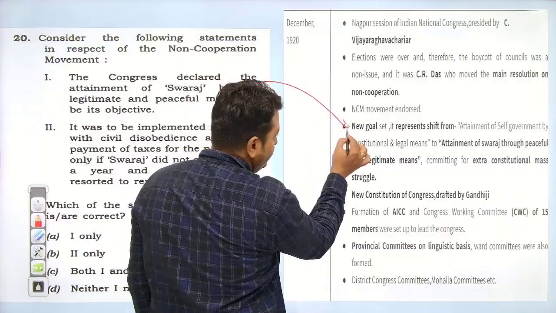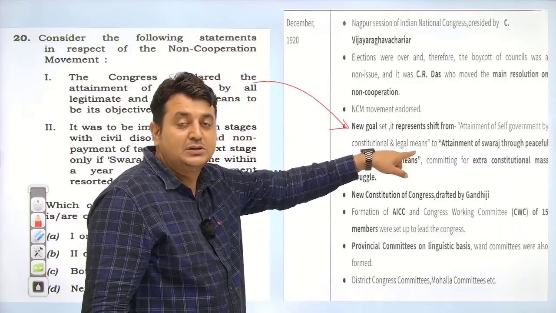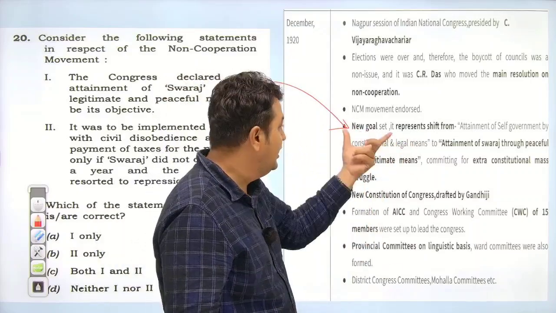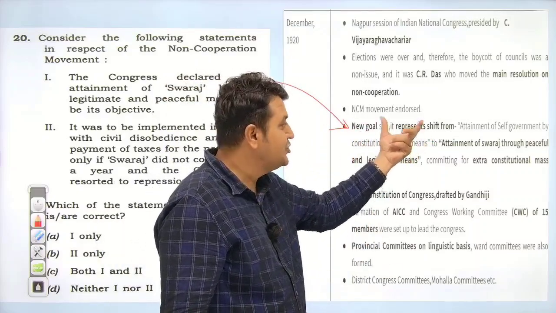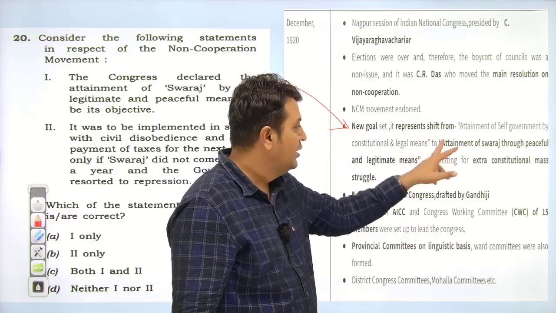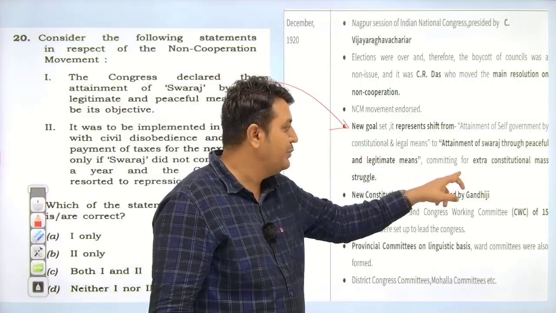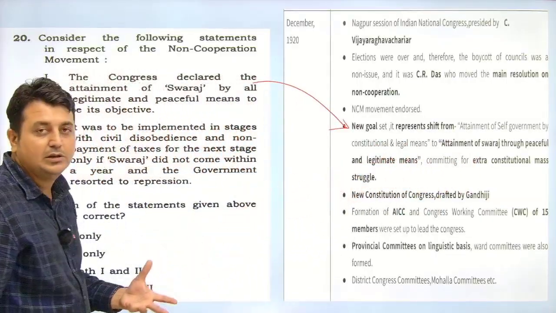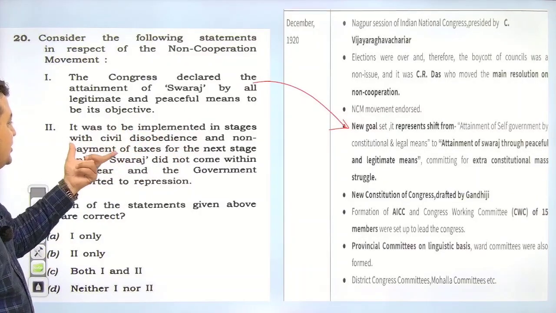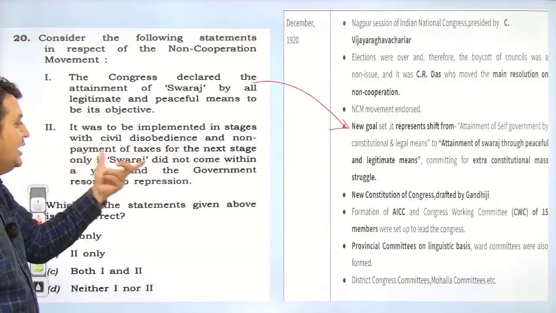Yes everyone, here, this point we have taken from Bipin Chandra in our notes. A new goal at the Nagpur session in 1920, which represents a shift from attainment of self-government by constitutional legal means to attainment of Swaraj through peaceful and legitimate means, a commitment to extra-constitutional struggle. It was implemented in stages, with civil disobedience and non-payment of taxes as the next step only if Swaraj did not come.